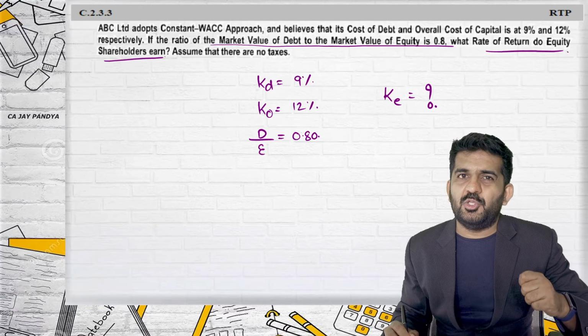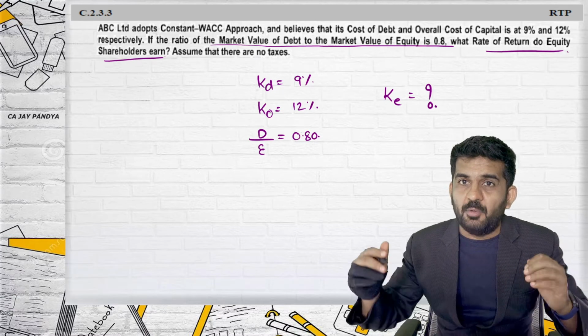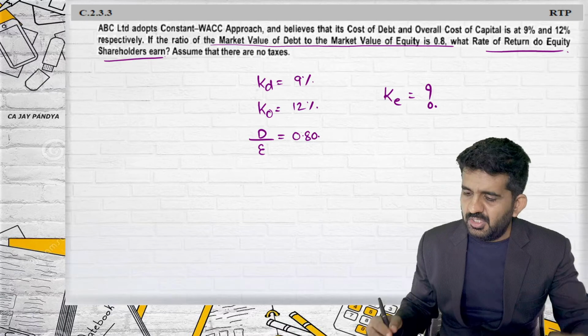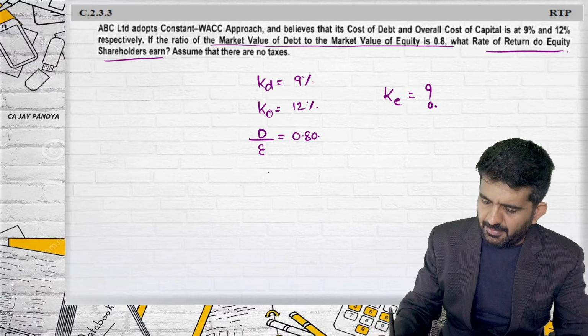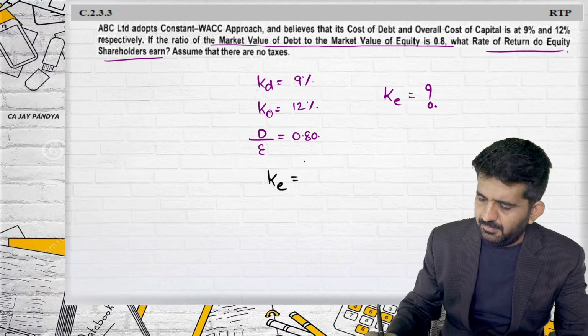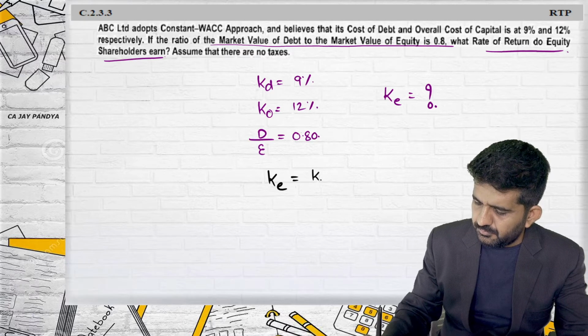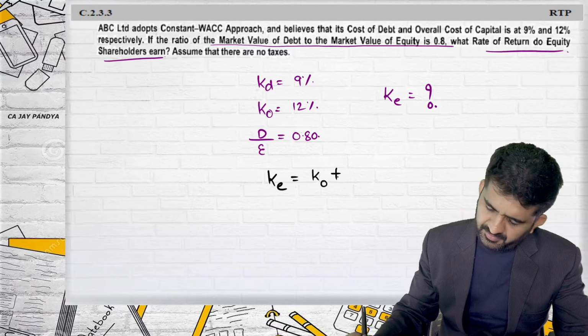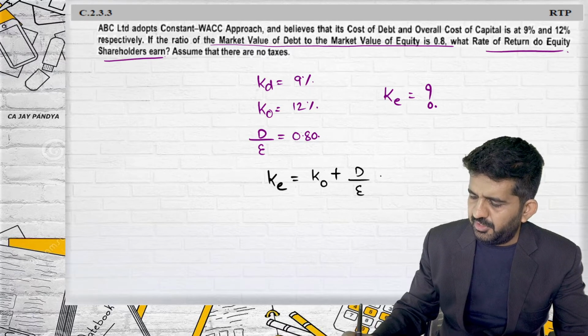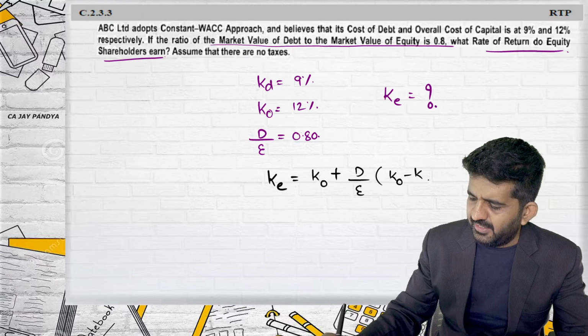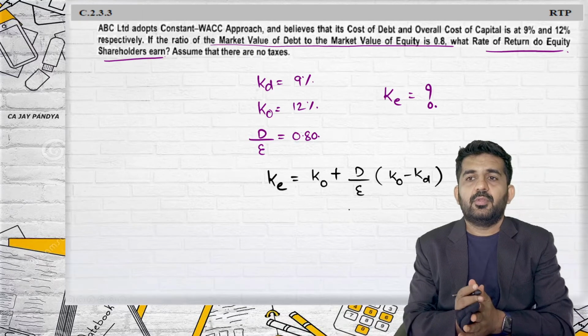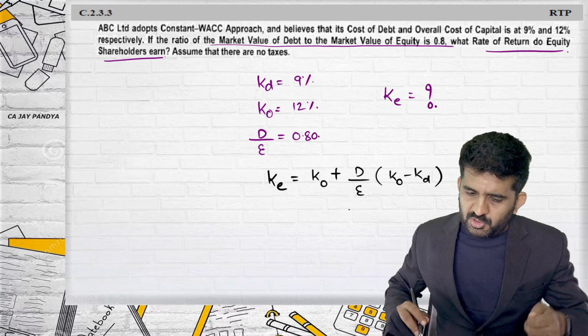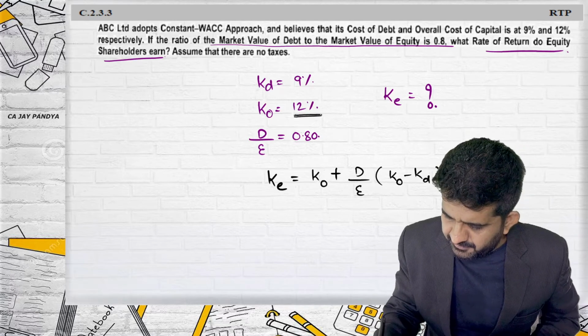Here you cannot use the net operating income approach because nominal figures are not available. So you will have to use the formula given by the MM approach, where KE will be KO of the unlevered firm plus debt upon equity into KO minus KD. Overall cost of capital is 12%.